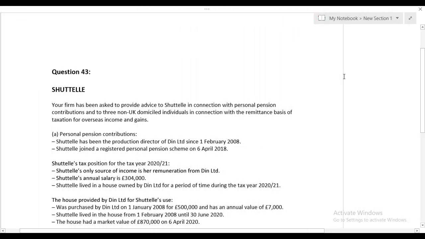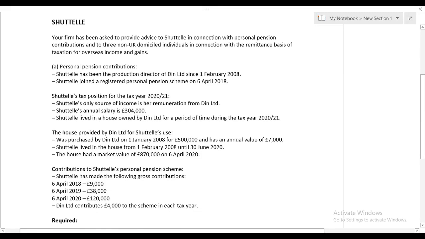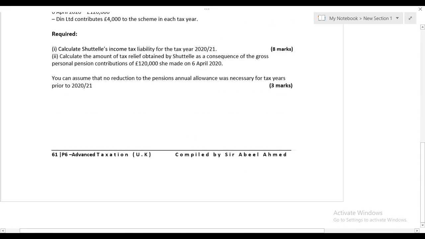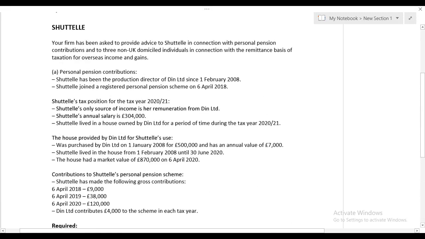Bismillahirrahmanirrahim. This is the last question before starting the trading income. After this question, there's a practice question named Shuttle, question 43 in our book, page 61. After doing this question, inshallah, we'll start trading income, that is self-employment, which is an extremely important area.